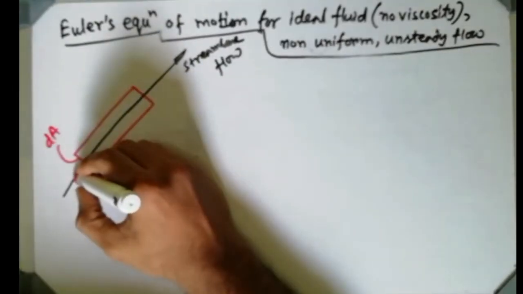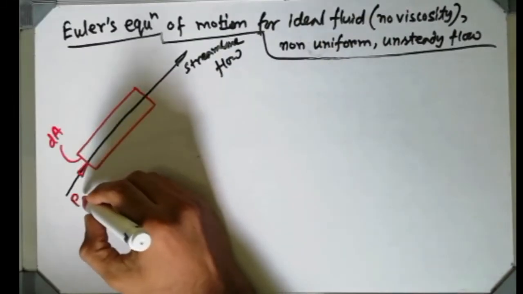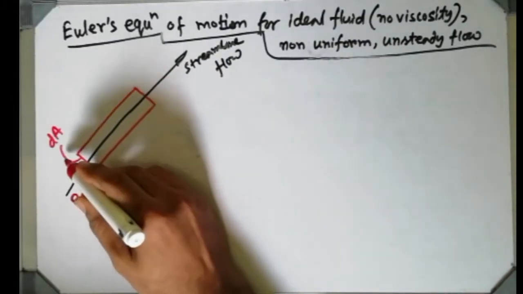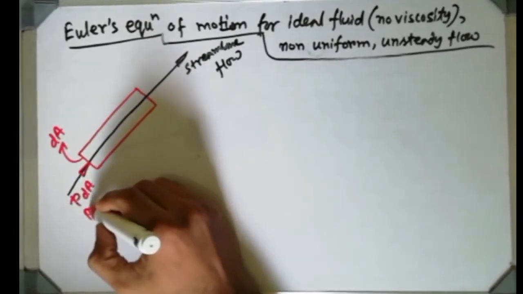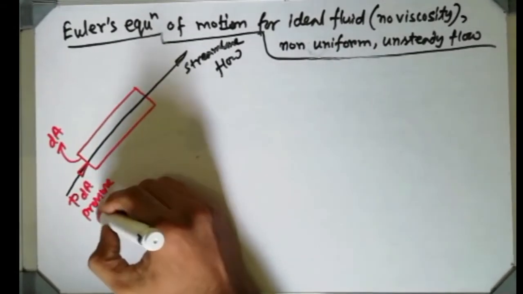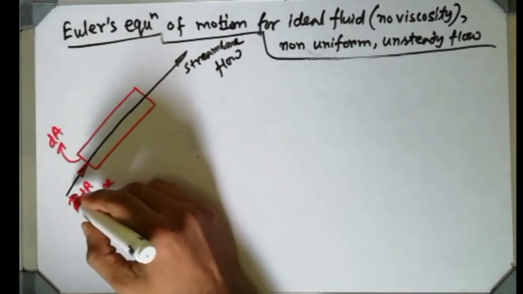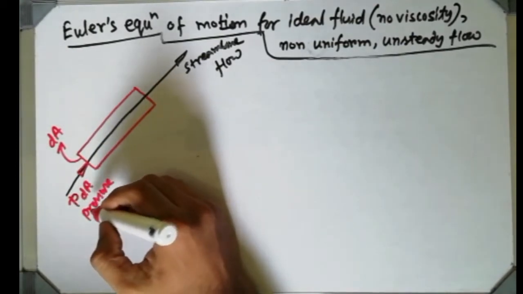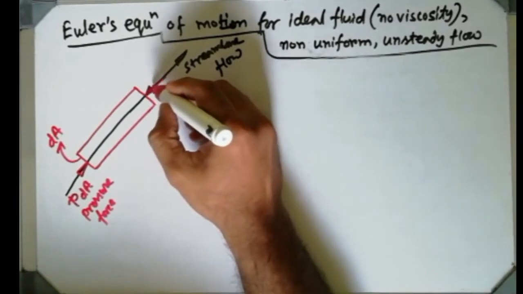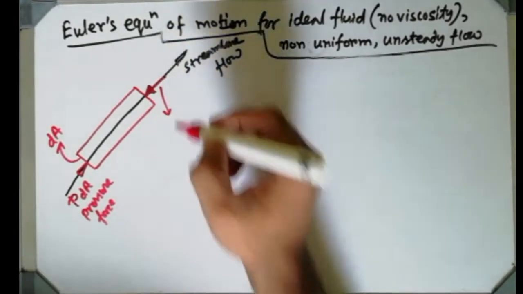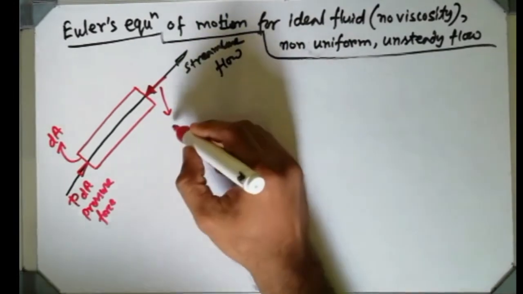And obviously in this direction a pressure force will be acting. I am considering the pressure force as P into dA, because the cross section area is dA. So this is the pressure force, P into dA. Okay, and now another pressure force in this part will appear, which I have already discussed.